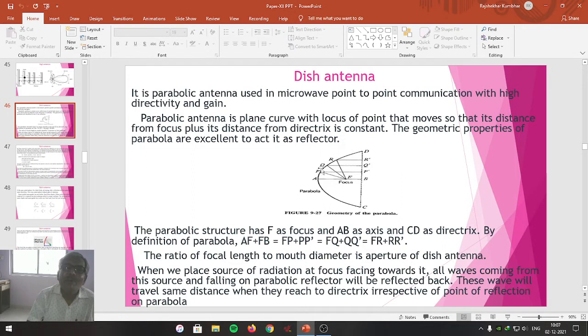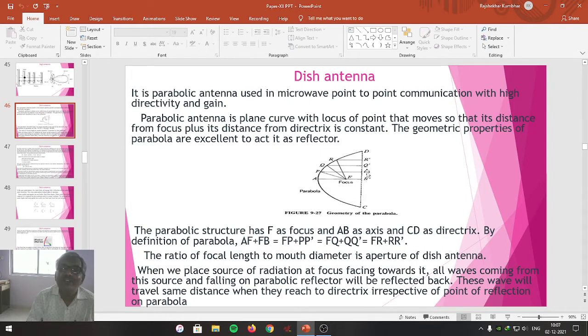That is the property of the parabola, meaning every radiation reflected from the parabolic shape will travel the same distance and form a concentrated source of radiation along the directrix.